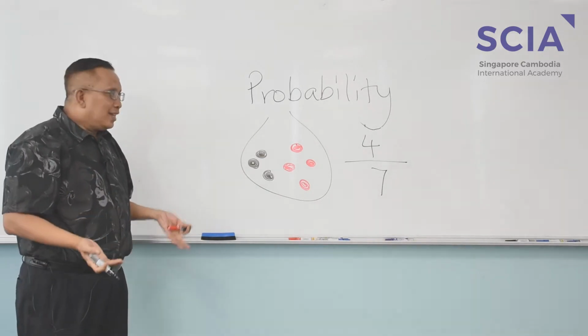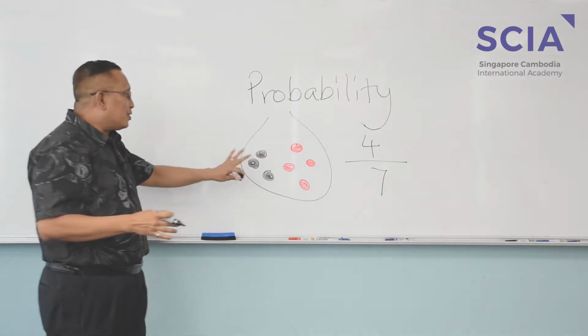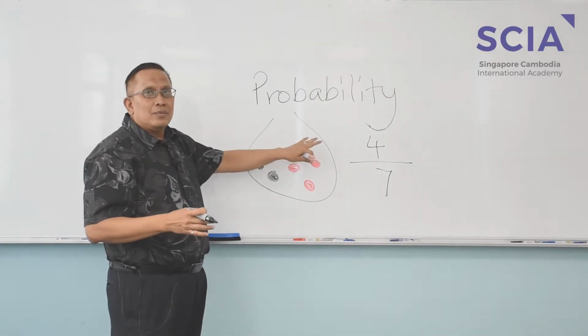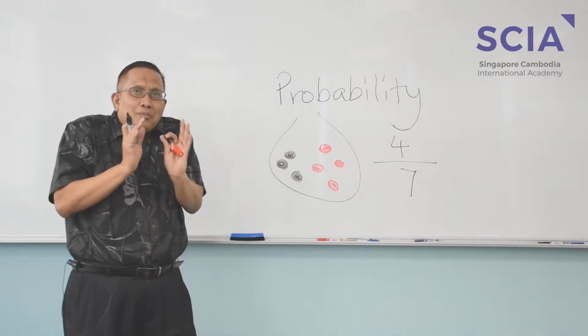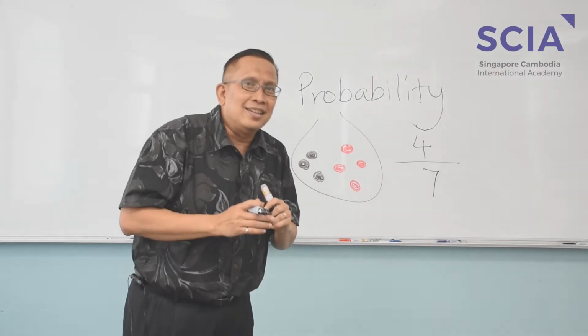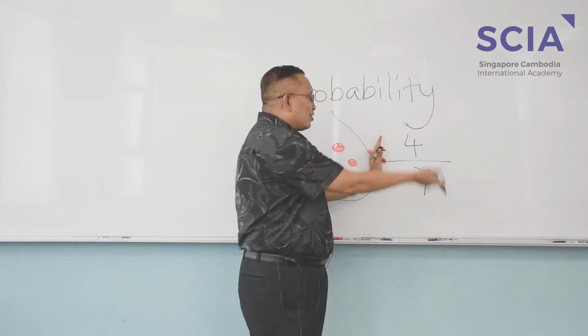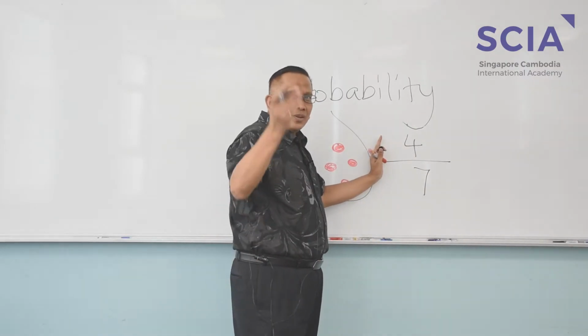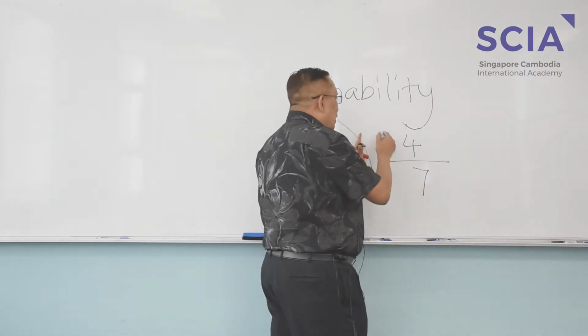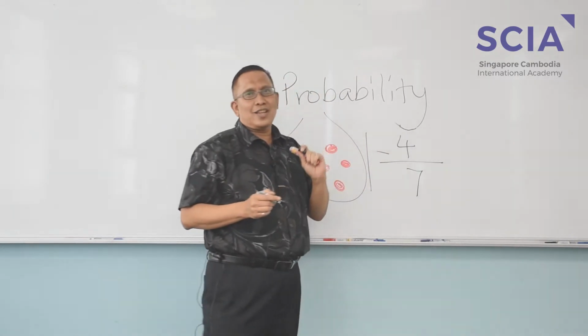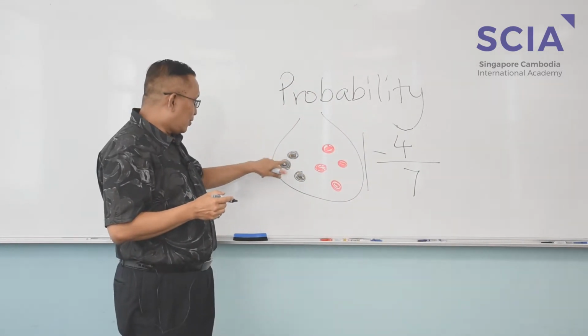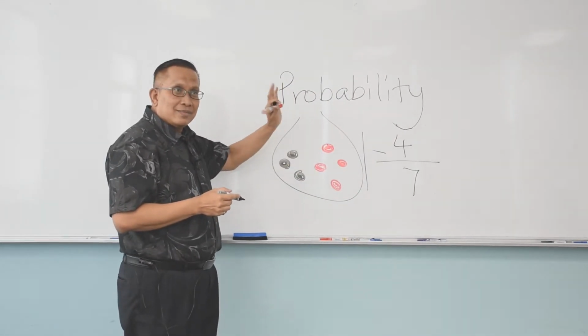Very straightforward. Now if I ask you, because there's only red and black, what's the probability that it is going to be black? I can count, but I can also look from here, because 4 out of 7 is red. Therefore, black will be 1 minus 4 out of 7. That's 3 out of 7.